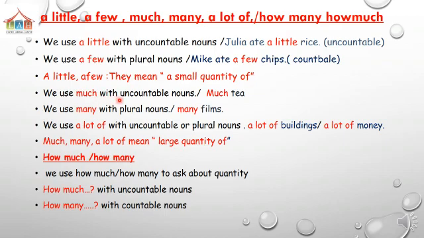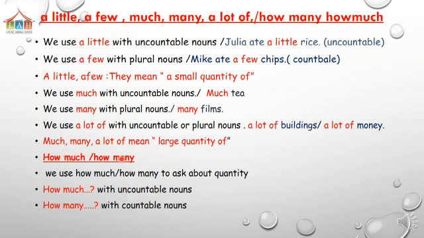We use much with uncountable nouns. Much tea. We use many with plural nouns. Many films, it's countable, we use many. We use a lot of with uncountable or plural nouns. A lot of buildings, countable. A lot of money, uncountable. Much, many, a lot of mean a large quantity of. It's the opposite of a little, a few.